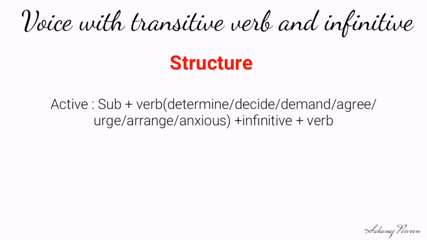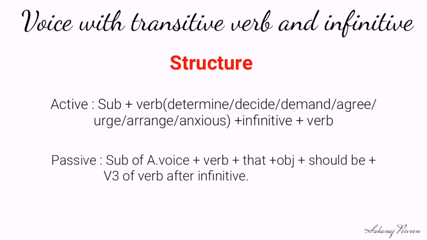In that case, we will turn the active into passive by following the structure: subject of active voice plus verb plus that plus object plus should be plus V3 of the verb after the infinitive.